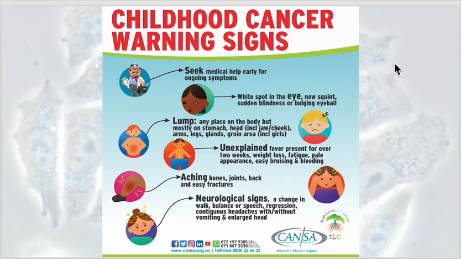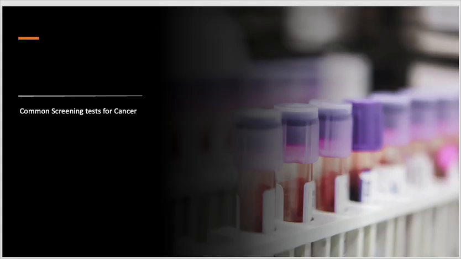Now, childhood cancer warning signs look a little bit different. They tend to present slightly different and are specific to the type of cancer that may be in effect. Things like white spots in the eyes, a new squint, lumps, of course, any place on the body, but mostly the stomach, glands, groin area, unexplained fever, aching, neurological signs. But the key here is that childhood cancer may present slightly differently than it may in adults.